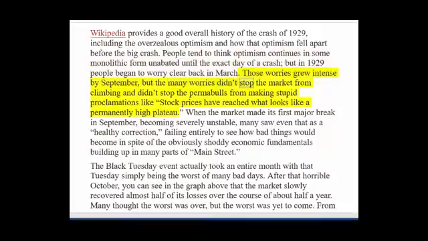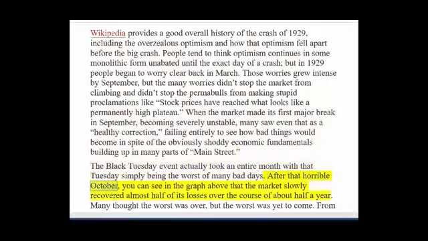But the many worries didn't stop the market from climbing and didn't stop the permabulls from making stupid proclamations like, stock prices have reached what looks like a permanently high plateau. When the market made its first major break in September, becoming severely unstable, many saw even that as a healthy correction, failing entirely to see how bad things would become in spite of the obviously shoddy economic fundamentals building up in many parts of Main Street. The Black Tuesday event actually took an entire month, with that Tuesday simply being the worst of many bad days.